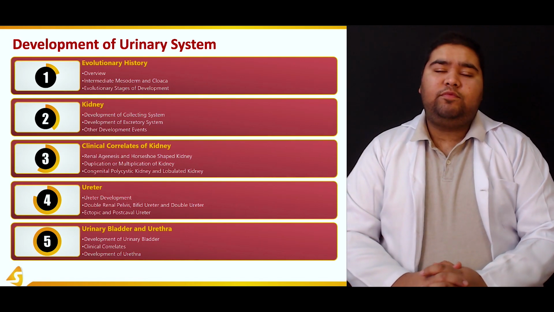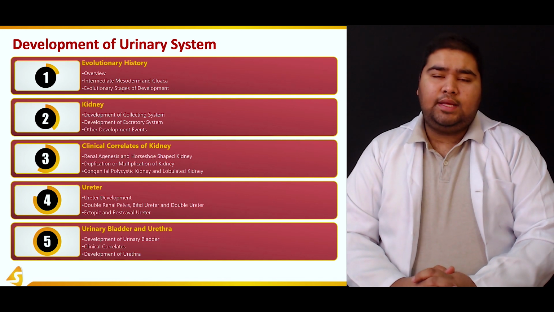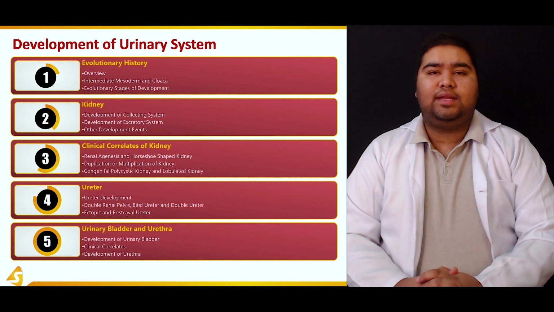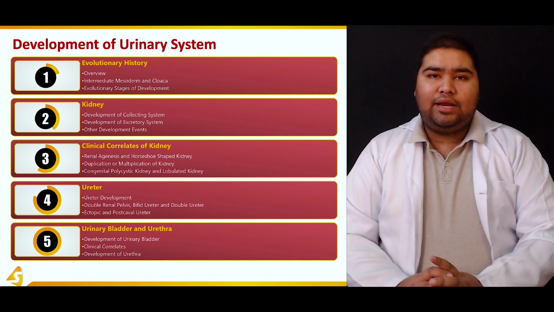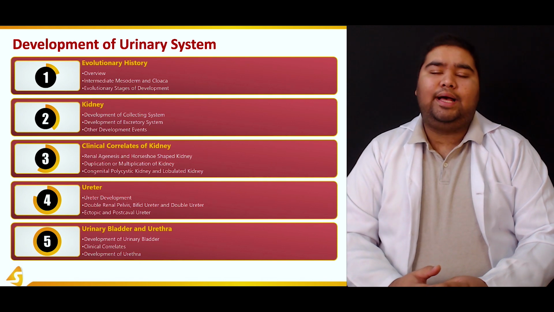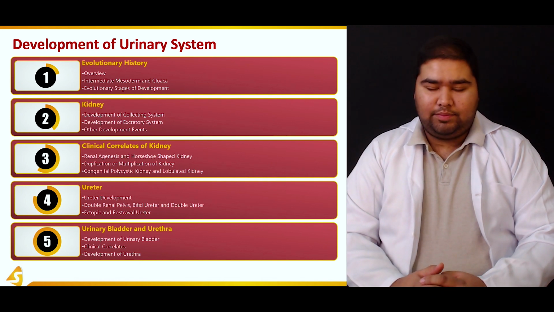Mind you, this goes from fishes to the adult humans in the sense that we will see the embryological origins of kidneys in the lower animals, and then we'll see the embryological origins of the kidneys in the upper, higher order animals, that is the vertebrates.